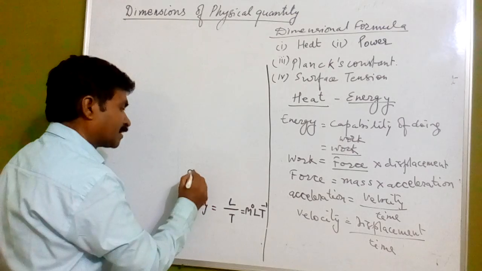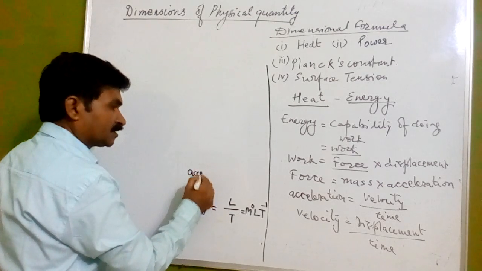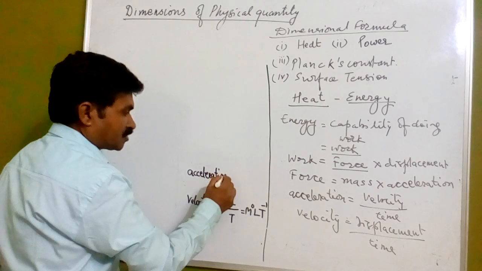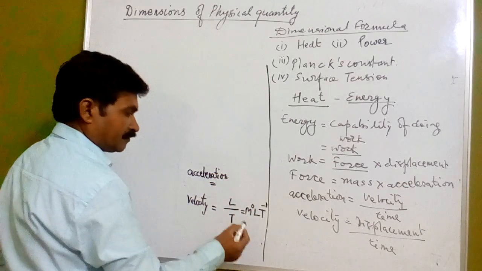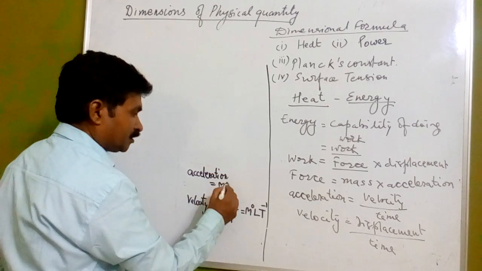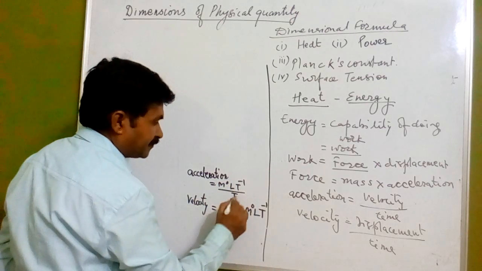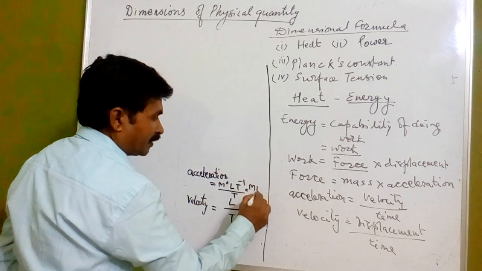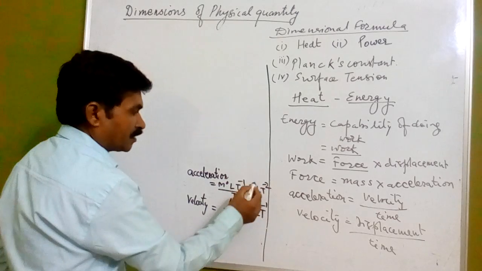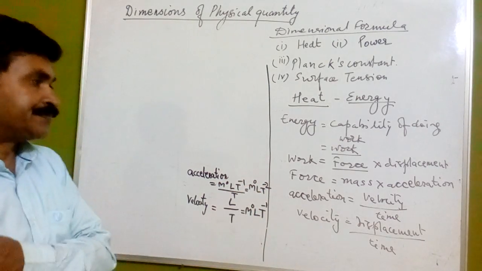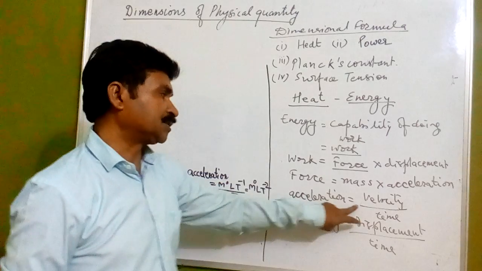Now if we come to acceleration, I am writing it in short. Acceleration, now what have we got? We have got this M to the power 0 L T to the power minus 1 divided by time T. So it is going to be L T to the power minus 2 M to the power 0. L is there, T to the power minus 2. Now we have got this acceleration.